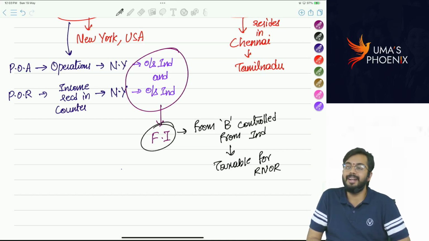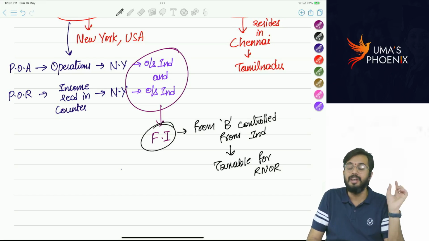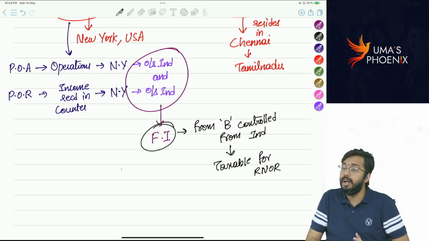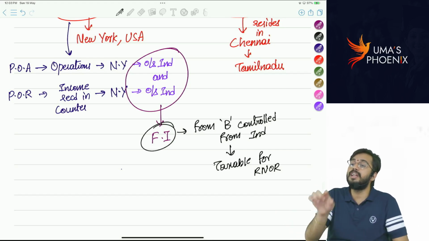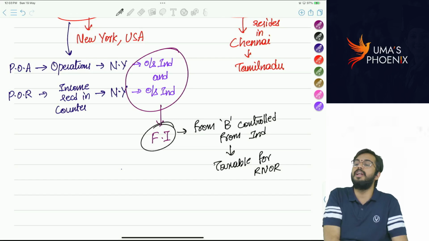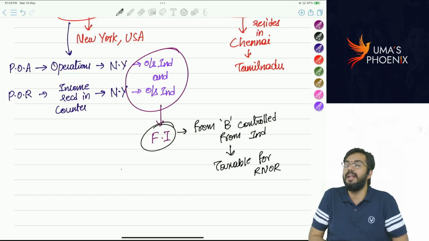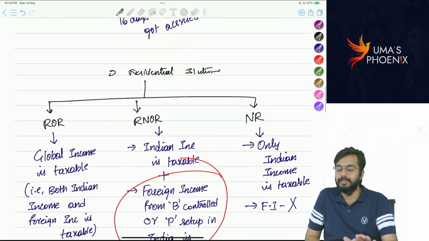Shall I go ahead? So Indian incomes are taxable for all: ROR, RNOR, non-resident. Foreign incomes, all foreign incomes are taxable for ROR. All foreign incomes are not taxable for RNOR. In case of RNOR, only those foreign incomes from business controlled or profession set up in India are taxable. In case of non-resident, only Indian income is taxable, foreign income is not taxable. So did you get the clarity? Shall I go ahead?